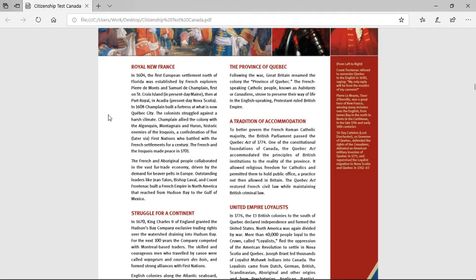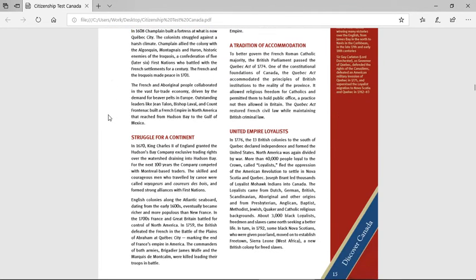The colonists struggled against a harsh climate. Champlain allied the colony with the Algonquin, Montagnais, and Huron, historic enemies of the Iroquois, a confederation of 5, later 6 First Nations who battled with the French settlements for a century. The French and Iroquois made peace in 1701.